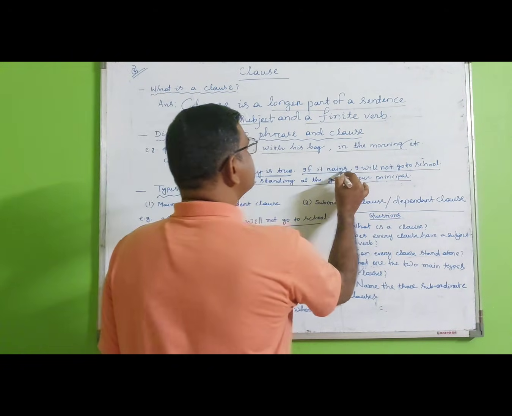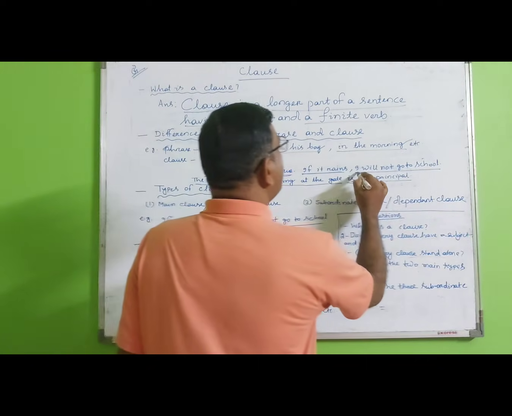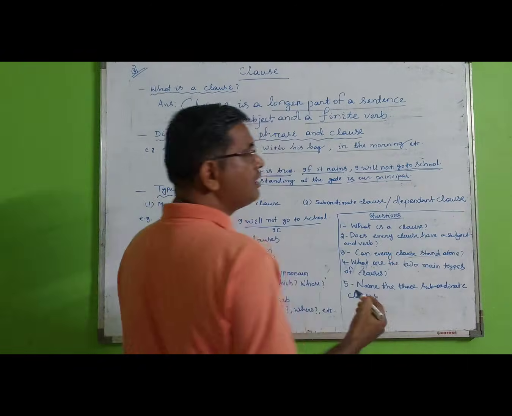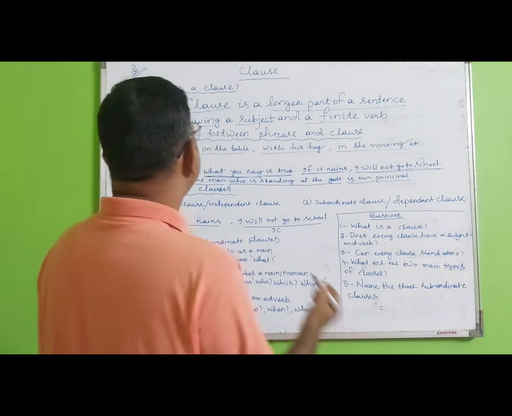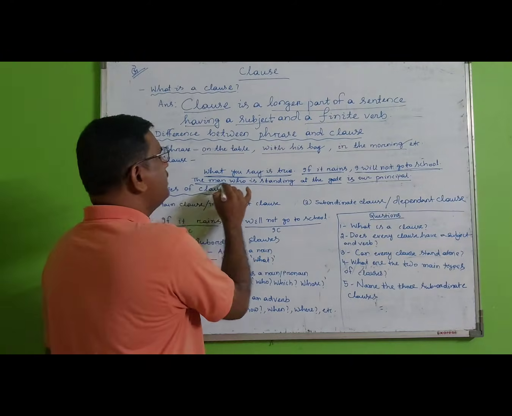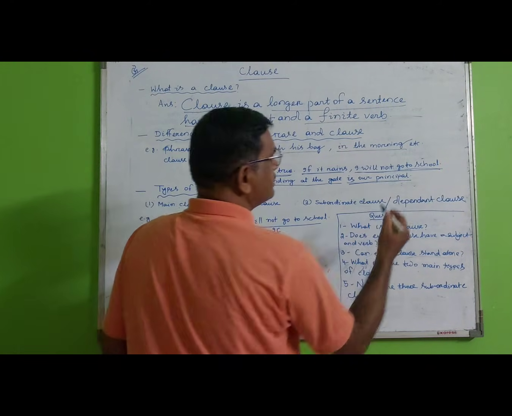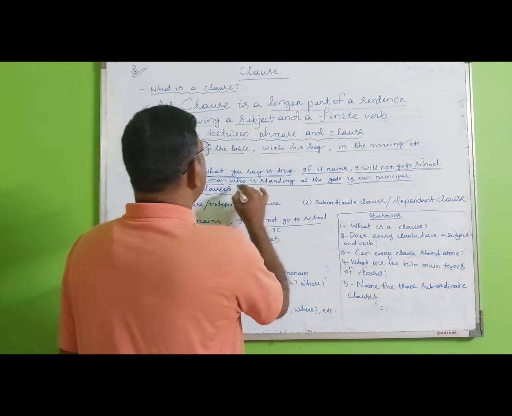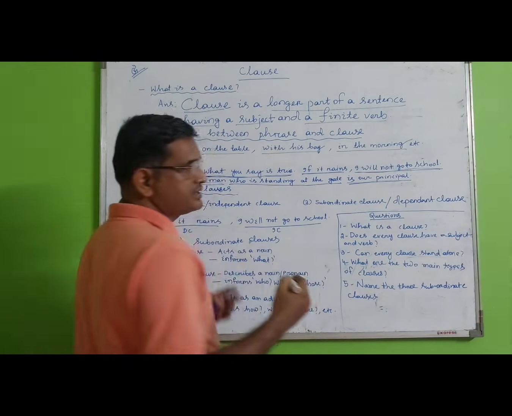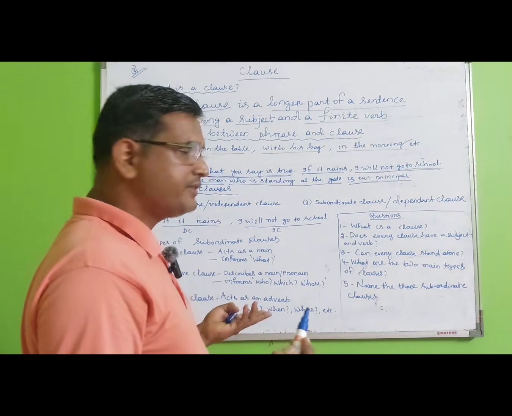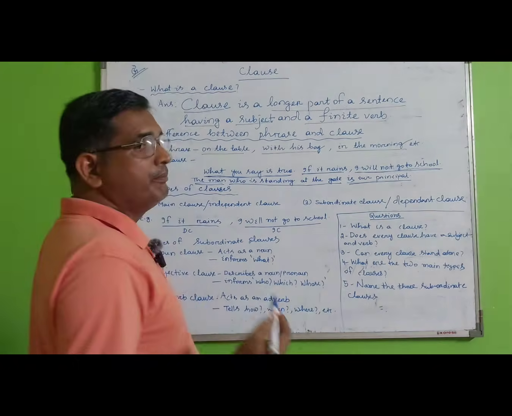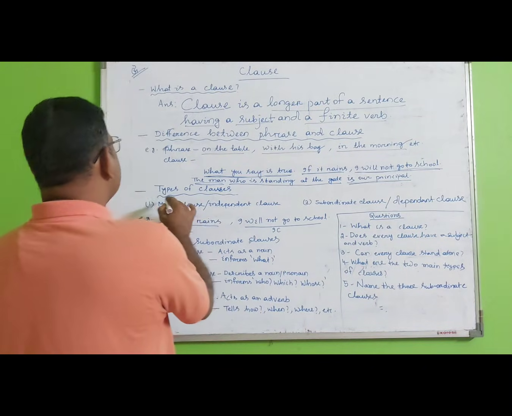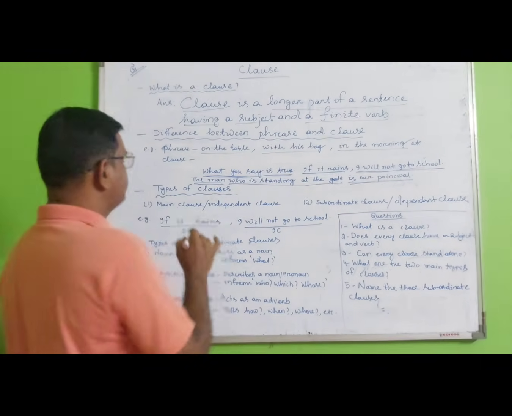If it rains is one clause. I will not go to school is another clause. The man is our principal is one clause. Who is standing at the gate is another clause. So mainly, clauses are divided into two types.